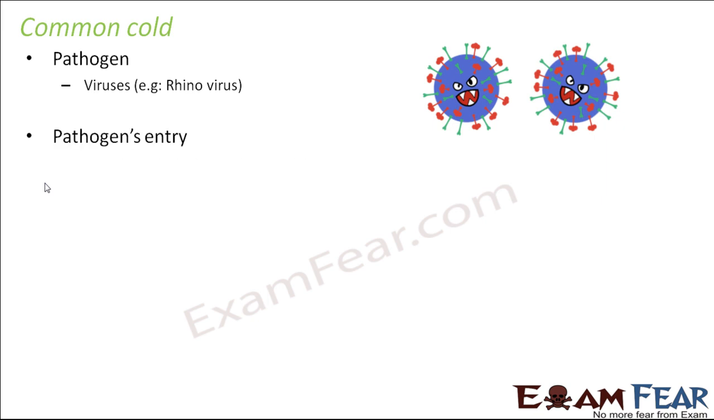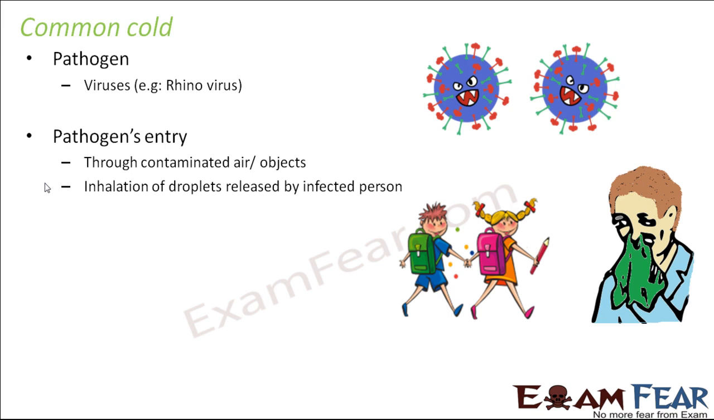How do the pathogens enter our body? Through contaminated air or objects. So here also the mode of transmission is quite similar to that of pneumonia. Those who have a common cold generally have a flowing nose, and they tend to sneeze. The viruses might be present in the surroundings, so a normal person can inhale the contaminated air and get the infection. So, inhalation of droplets released by an infected person.